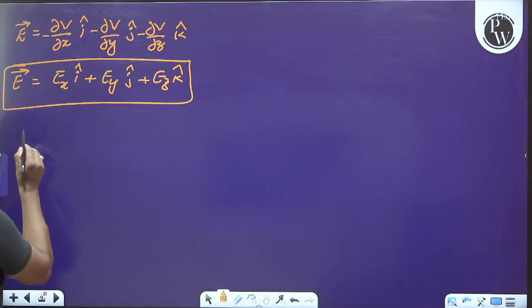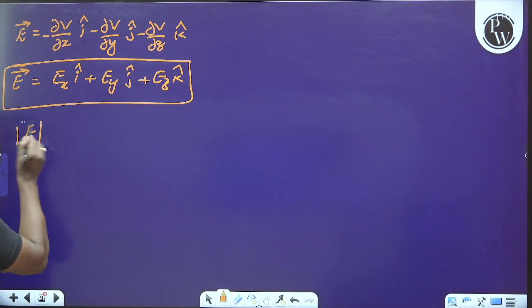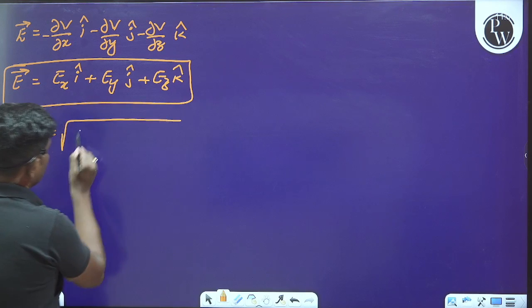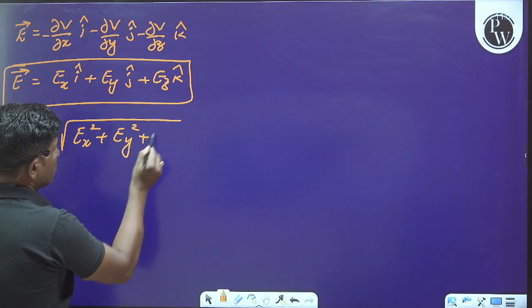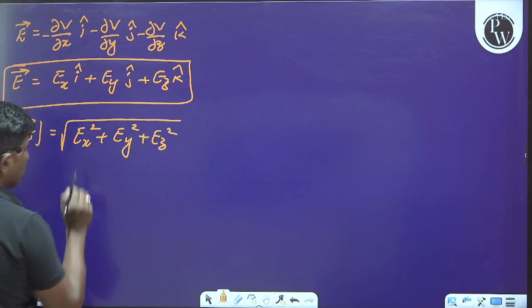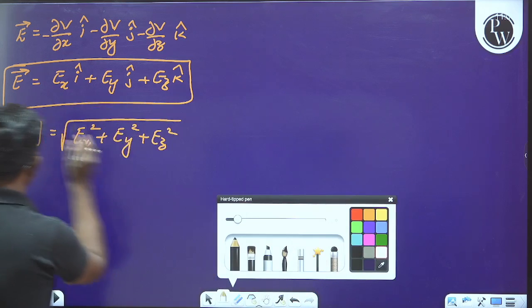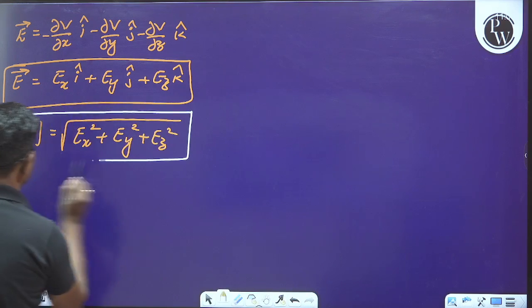So what is the magnitude of this electric field intensity? It is equal to square root of Ex square plus Ey square plus Ez square. This is the magnitude of electric field intensity.